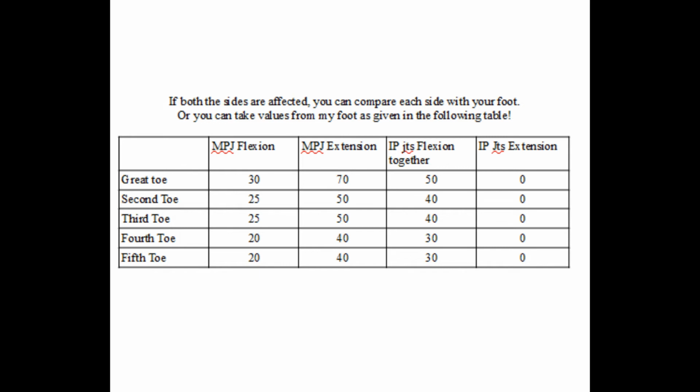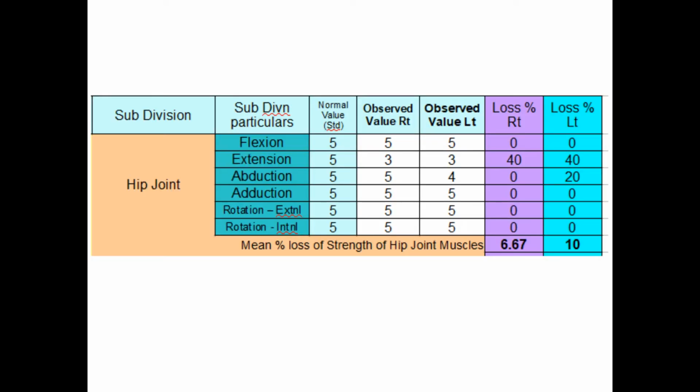Next, let us examine the patient again regarding the loss of muscle power. On examination, this patient was found to be having grade 3 power in both hip extensors and grade 4 power in hip abductors on the left side. How to proceed? Let us use a table again to solve it. Let us tabulate the examination findings in the table.